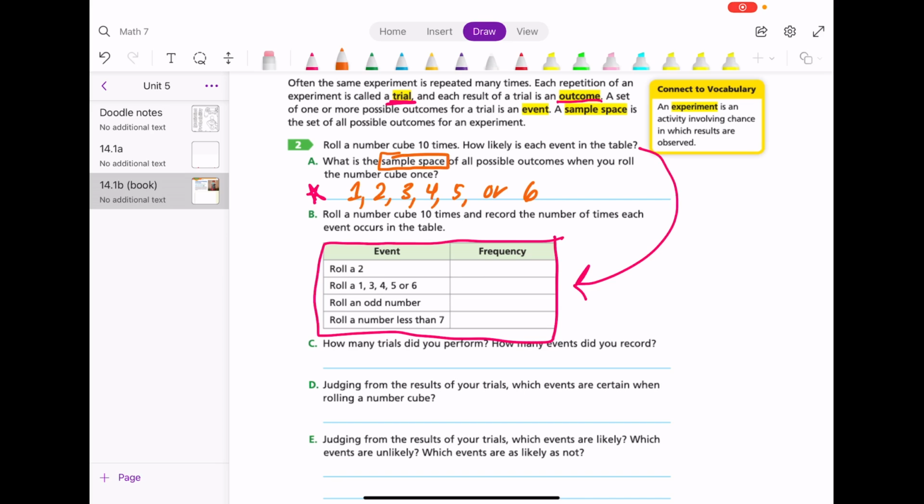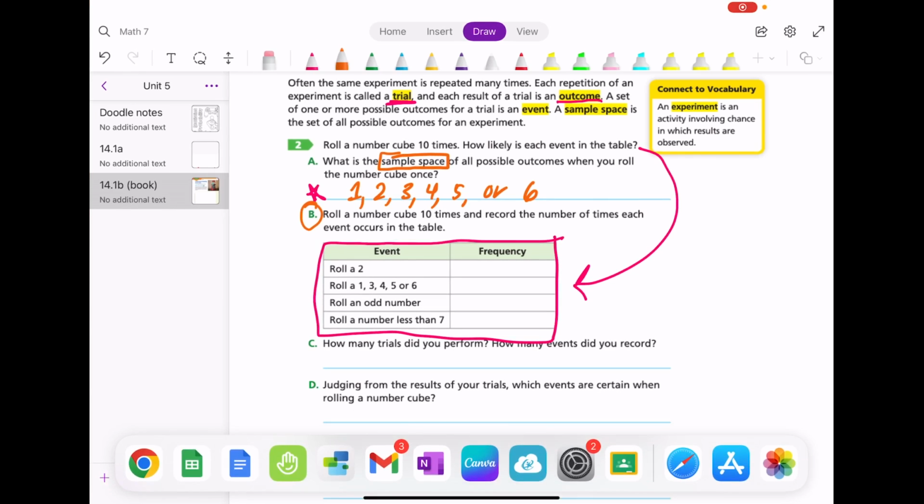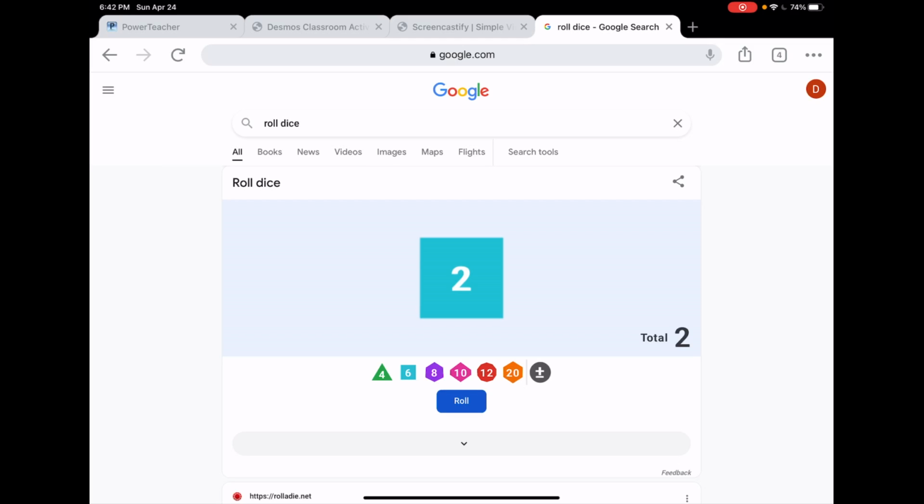B says, roll a number cube 10 times and record the number of times each event occurs in the table. So what you're going to do is pause the video and go to Google, and you're going to look up roll a die. So I Googled roll dice, and this comes up.